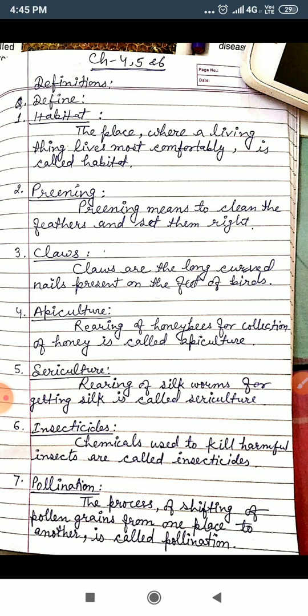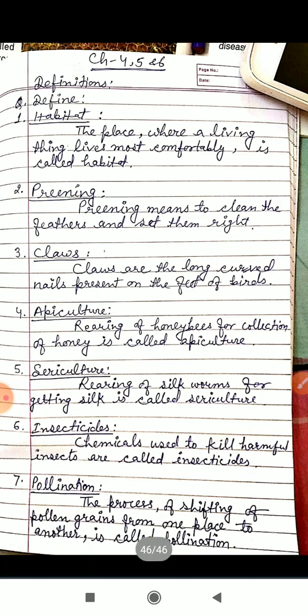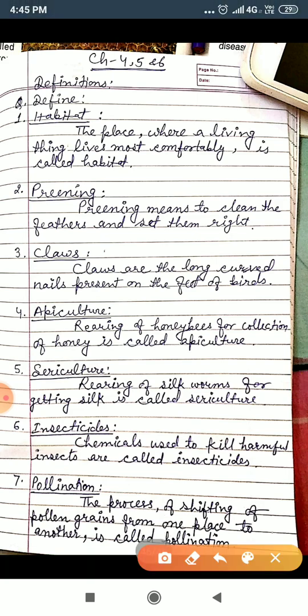Okay, so now it is clear to all of you what you have to write when these definitions come, and it's your duty to learn and write them. Number 1 habitat, number 2 preening, number 3 claws, number 4 apiculture, number 5 sericulture, number 6 insecticides, and number 7 pollination. So everyone will learn these definitions.